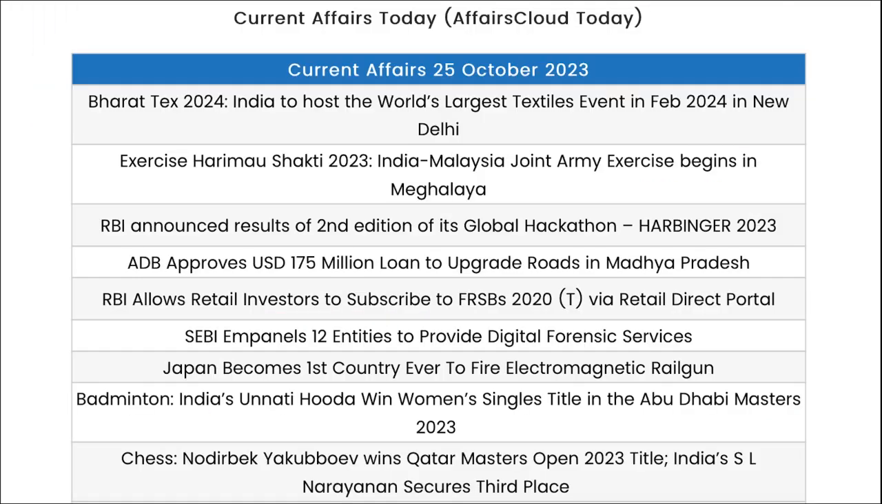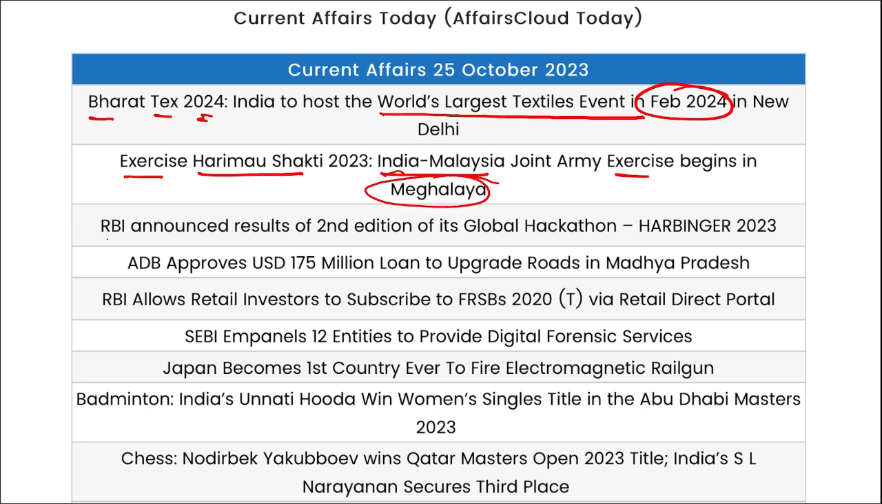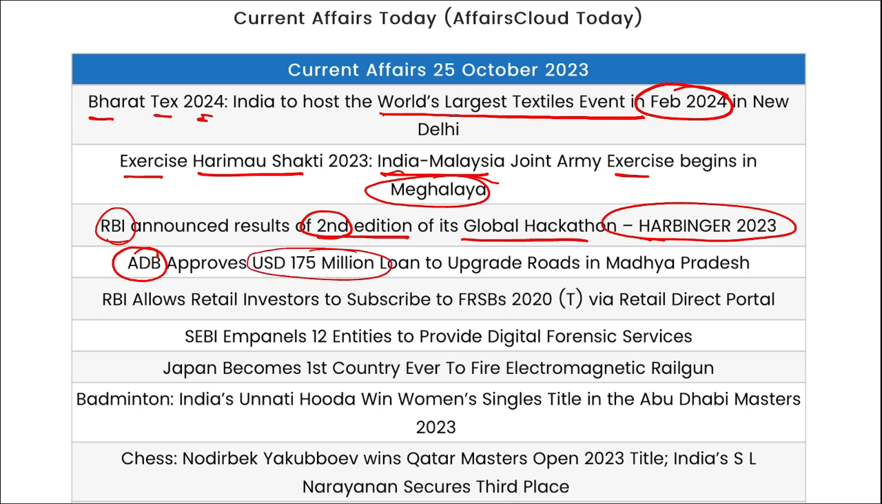Now let's shift to the one-liner revision. Bharat Tex 2024, India to host world's largest textile event in Feb 2024 in New Delhi. Location here is Bharat Mandapam and Yashobhumi. Then exercise Harimau Shakti was held, and India and Meghalaya joint military exercise began in Meghalaya. RBI announced the result of the second edition of the Global Hackathon, that is Harbinger 2023. Asian Development Bank approved $175 million loan to upgrade roads in Madhya Pradesh.